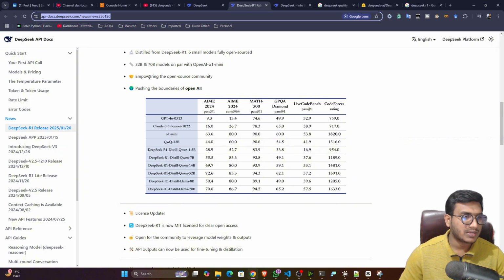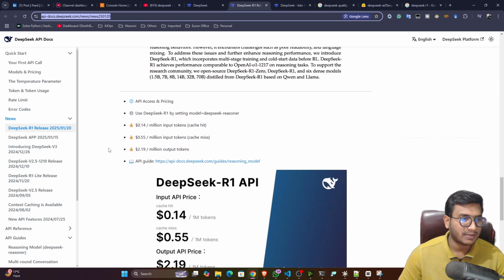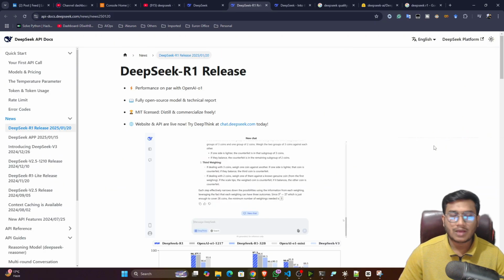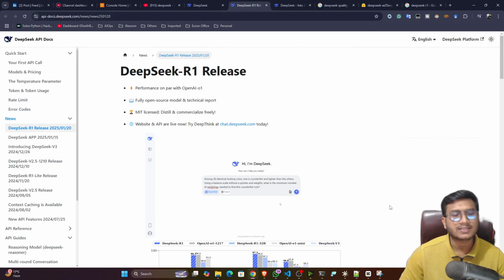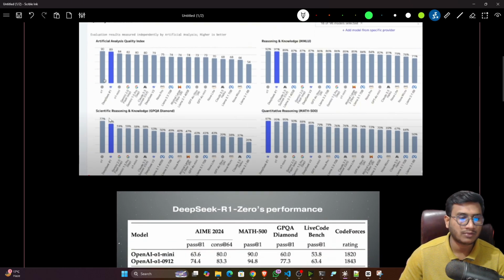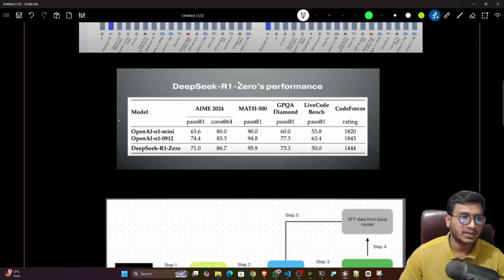So guys, you can see the entire benchmark. They have already given the screenshot and all. They have also given the paper. If you're interested, you can open the paper and read. I was exploring this DeepSeek for 2 to 3 days, and I collected some screenshots. Let me show you. Here you can see the performance quality of the model. Here they have used different models and you can see the performance of DeepSeek. Here is the entire graph. On top of the benchmark data, this is the performance of DeepSeek, and this is the performance of the OpenAI O1 model. You can see the different data they used, like AIME data, math data, GPQA Diamond data, LiveCodeBench data, and Codeforces data.